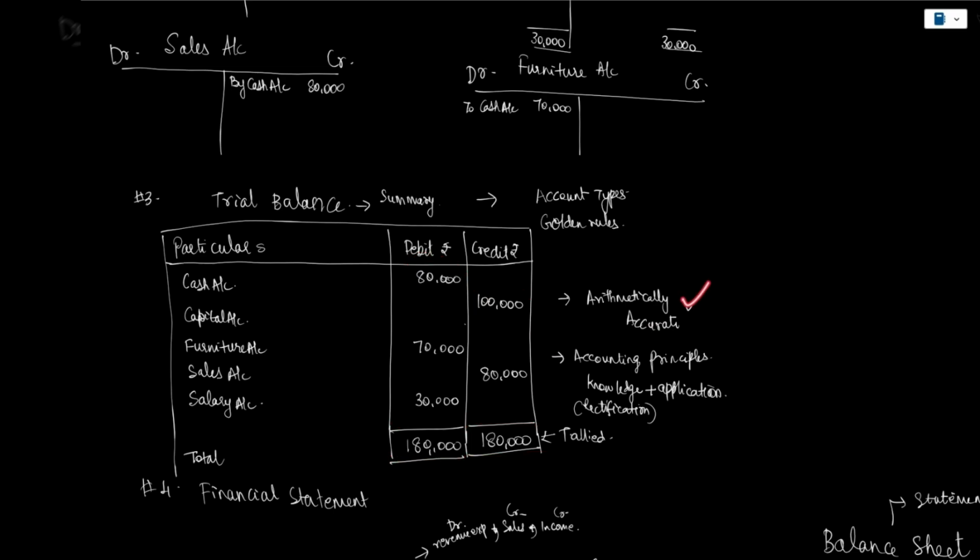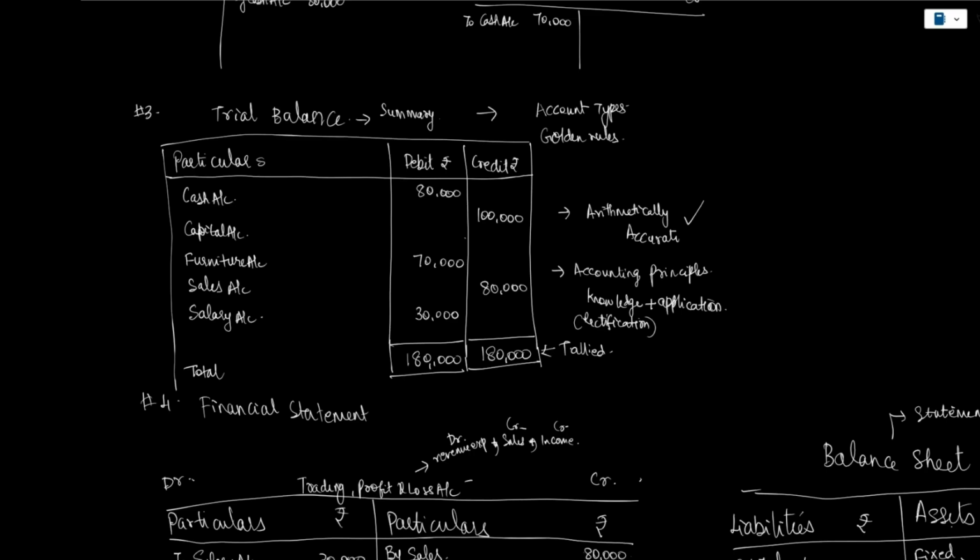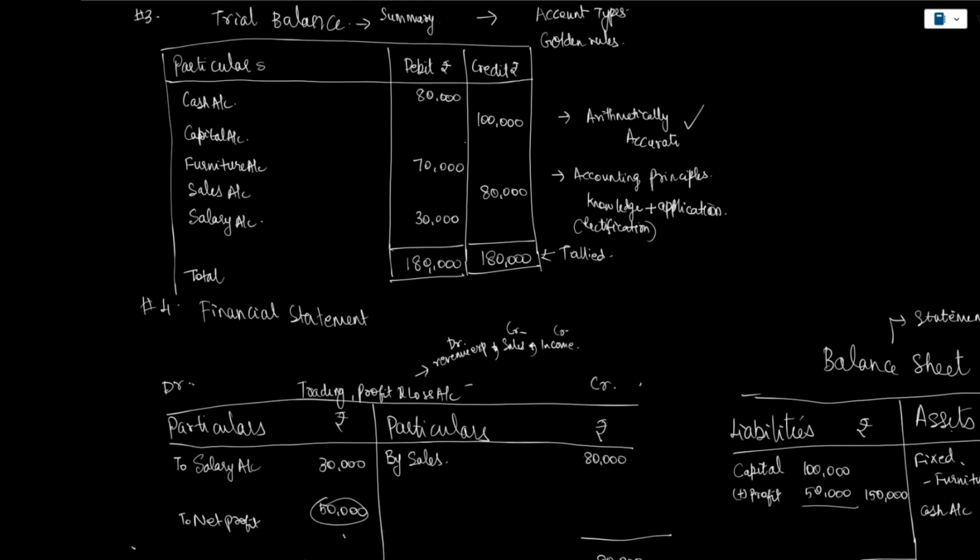It tells that arithmetically the trial balance, the journal and the accounting process are accurate. It only mentions arithmetic accuracy and not accounting principles, because accuracy of accounting principles requires knowledge and application. We will learn about this in detail in future videos on rectification of errors. But for now, this is the third process of summarizing the ledgers into a trial balance.